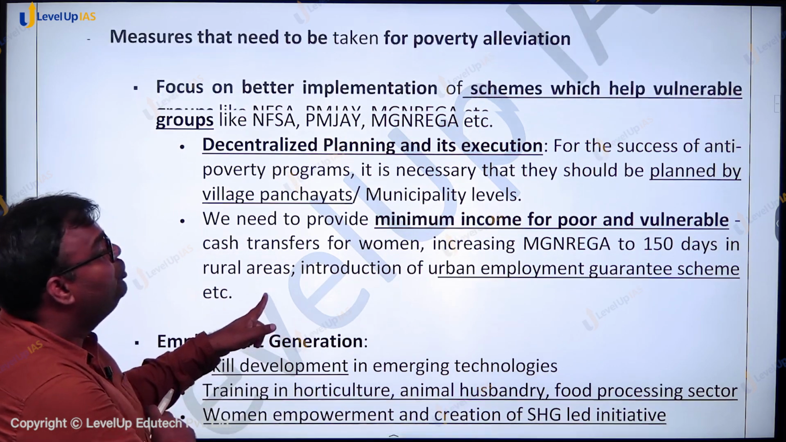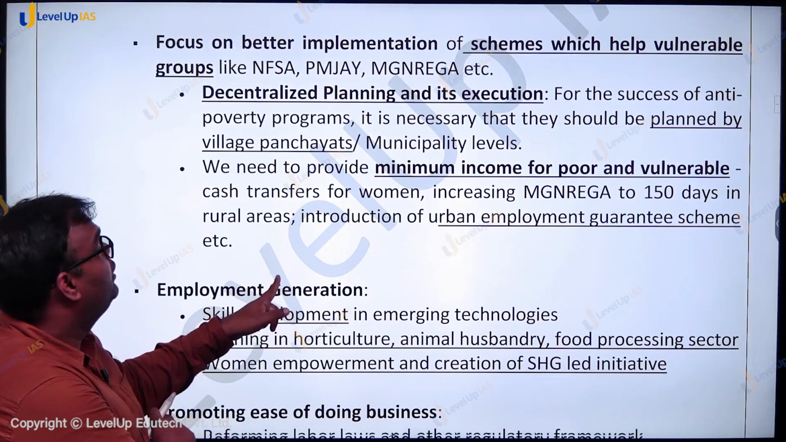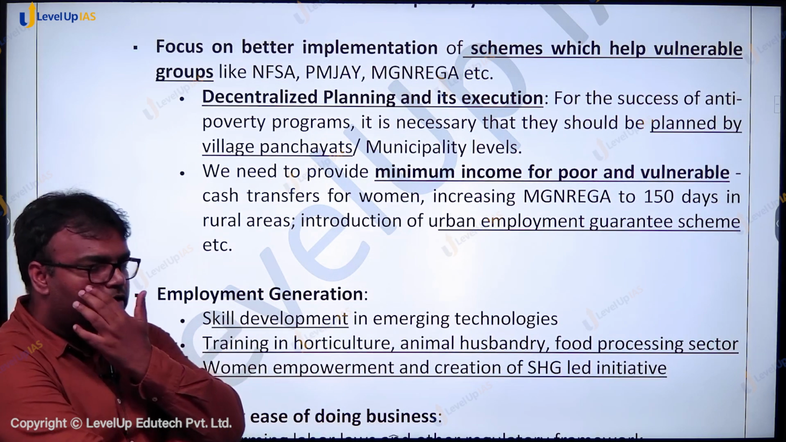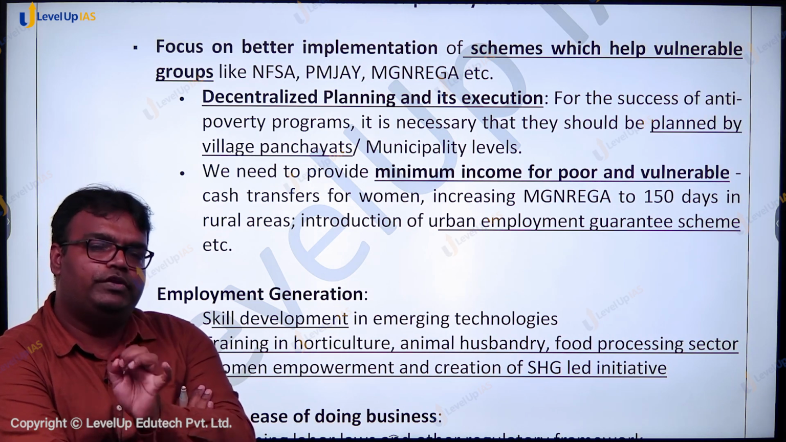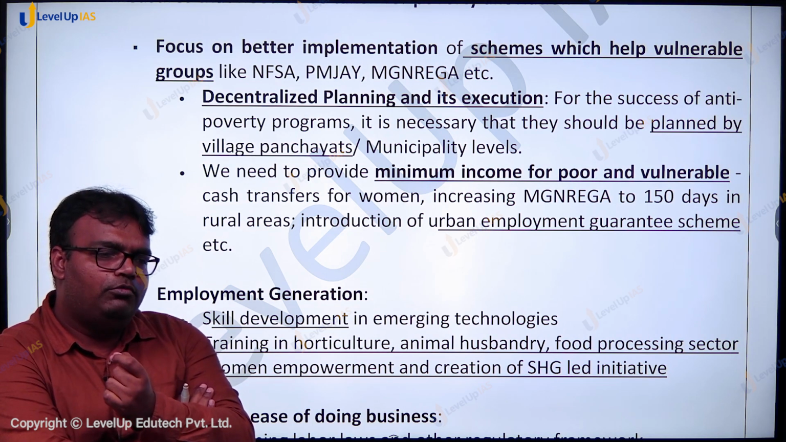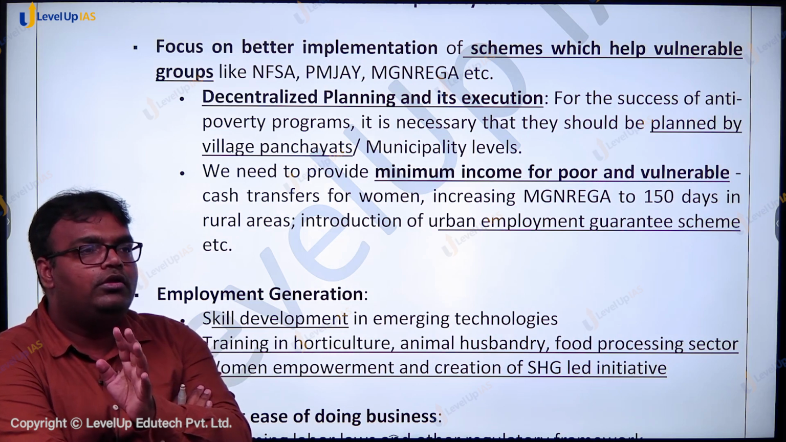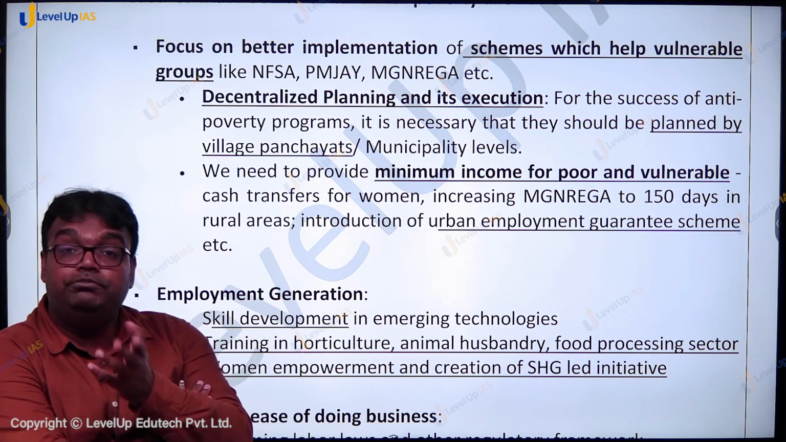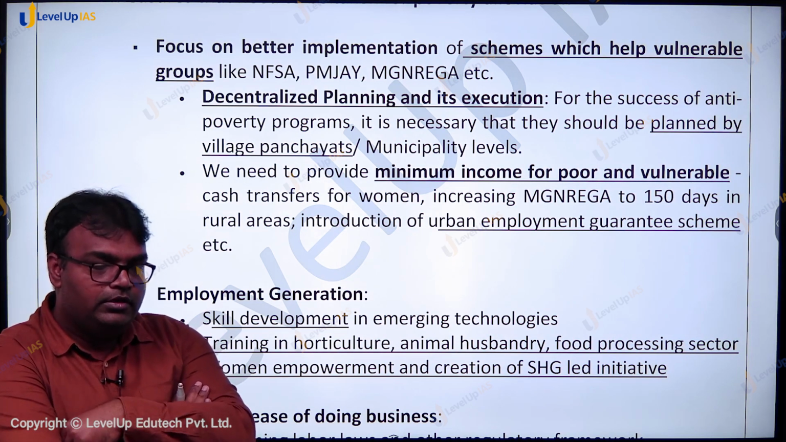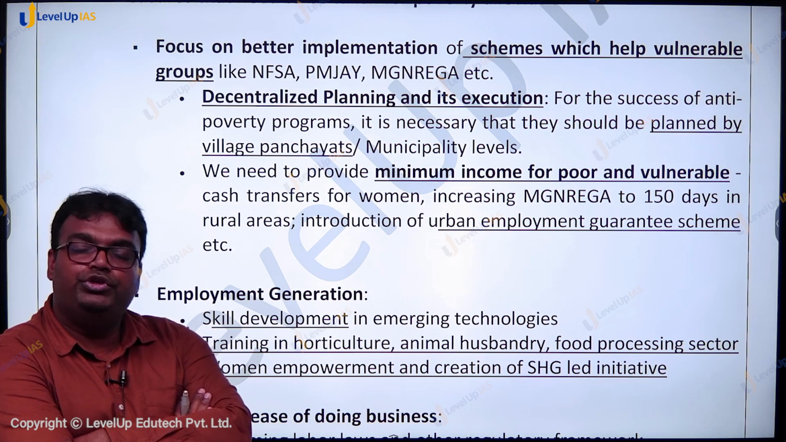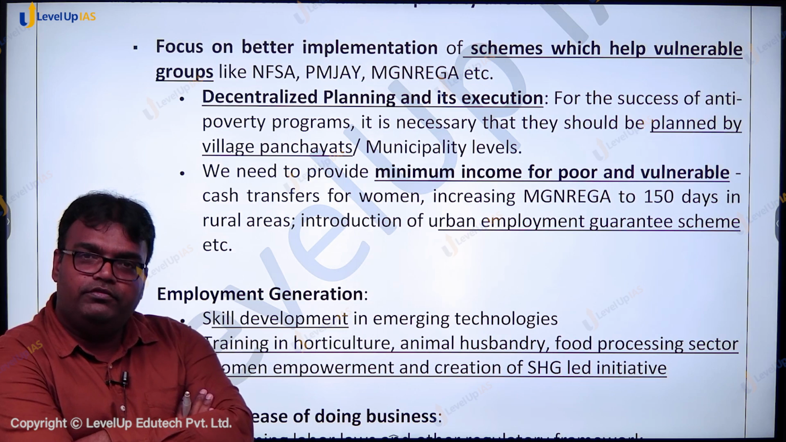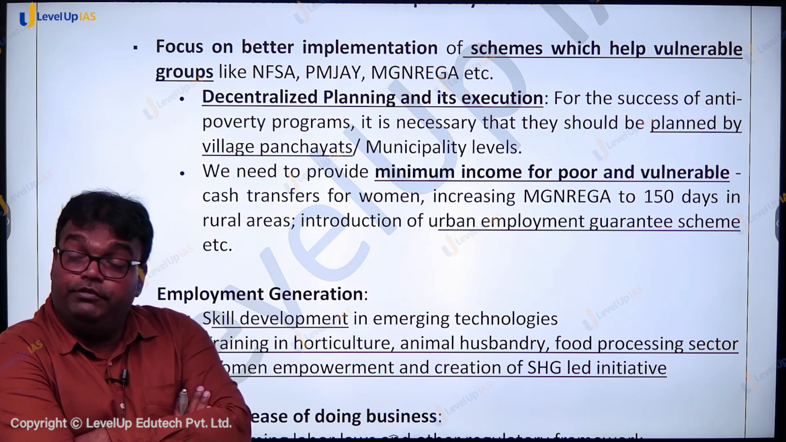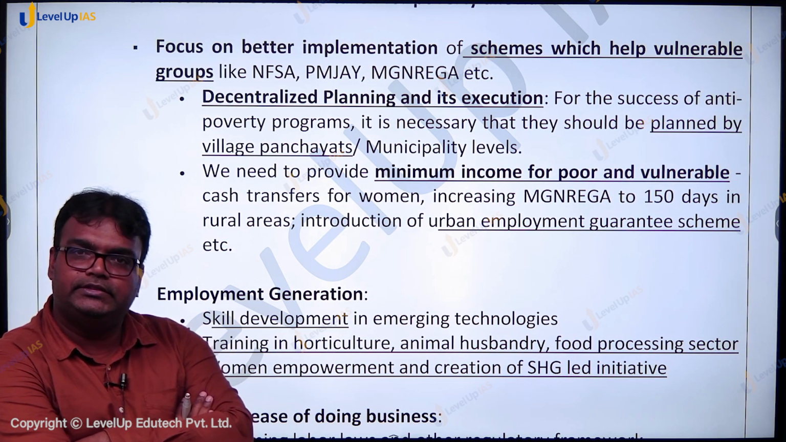Second, we also need to provide minimum income for the poor and vulnerable. We have to ensure that poorer people, vulnerable people have at least one basic source of income available. It can be in the form of universal basic income, or what we can also do is MG Narega. In rural India, MG Narega is there to ensure 100-day livelihood for the unskilled workforce. We can even think of increasing it to 150 days.